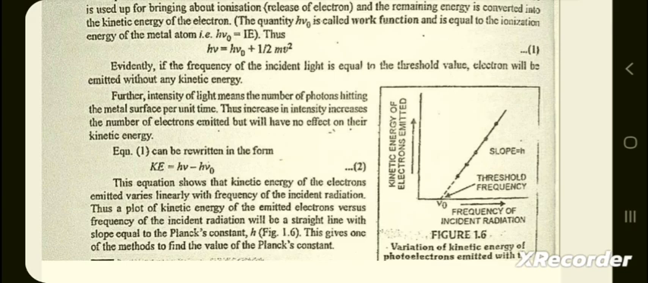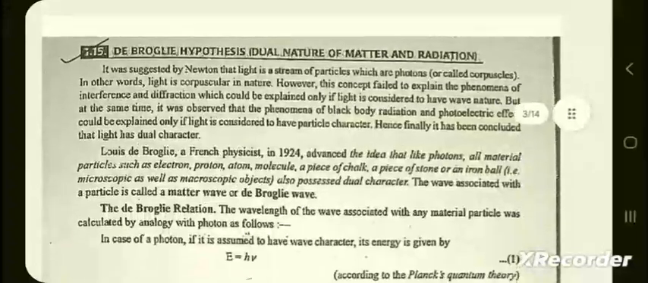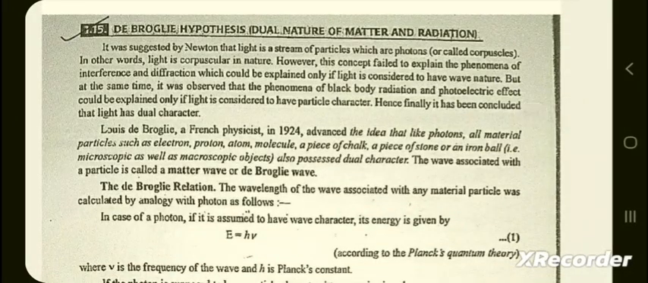Thus, a plot of kinetic energy of the emitted electron versus frequency of the incident radiation will be a straight line with slope equal to the Planck constant h, which is shown in figure 1.6. This gives one of the methods to find the value of the Planck constant. Next topic, de Broglie hypothesis, dual nature of matter and radiation.